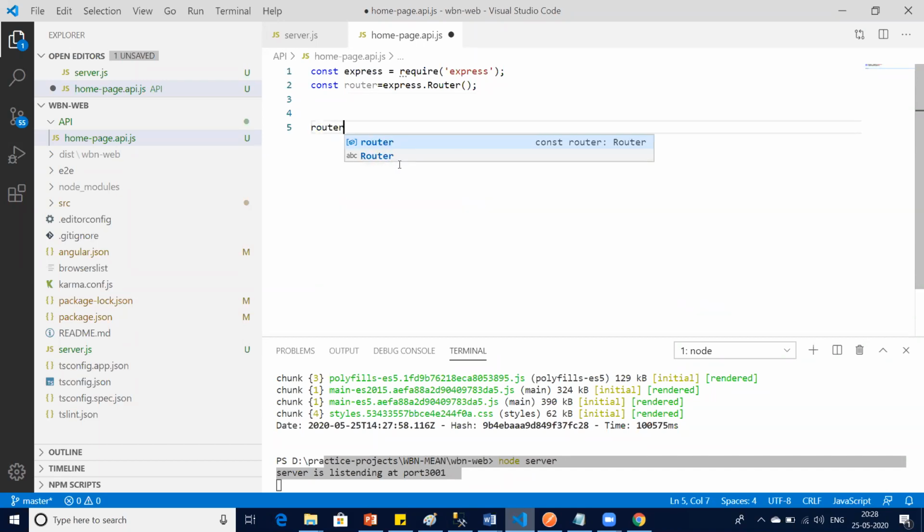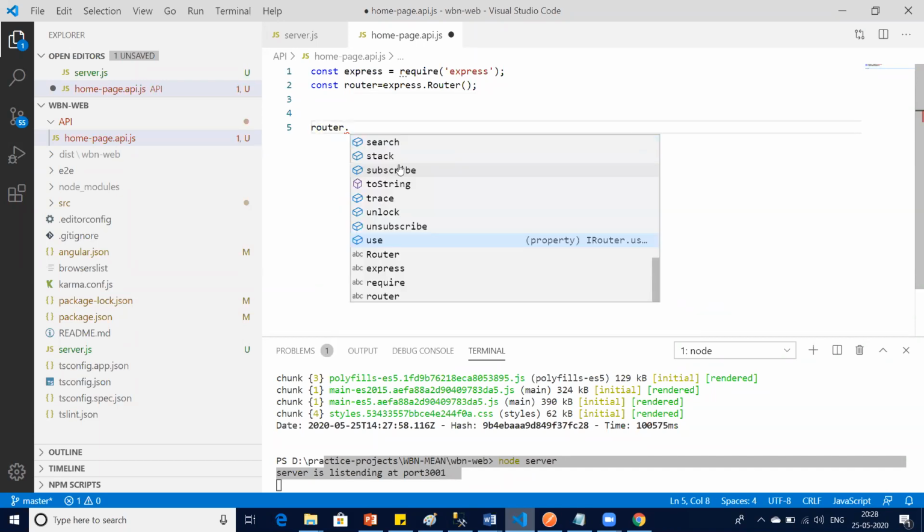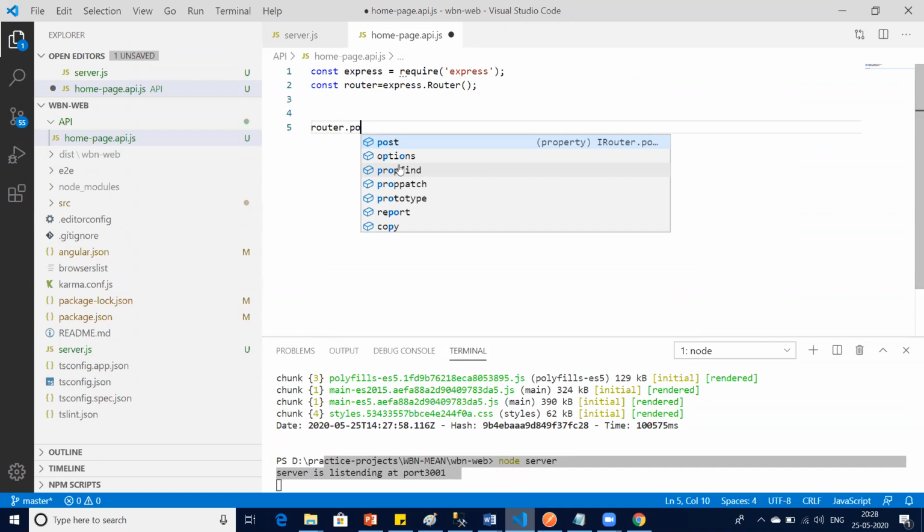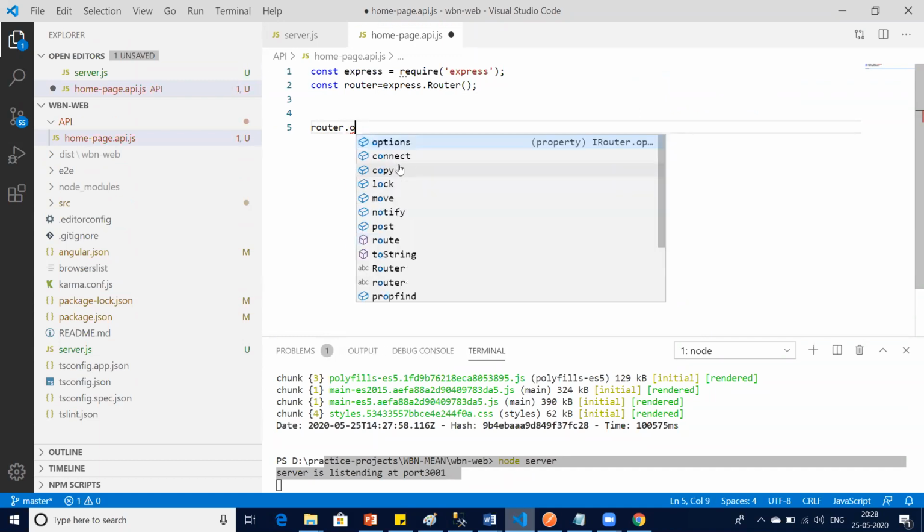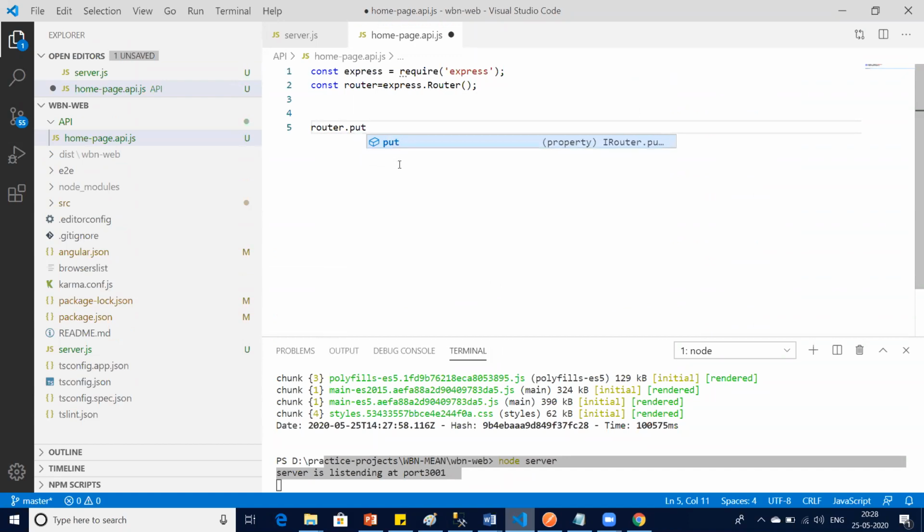Router is basically going to create my API. So router.get. If I say router dot, you can see the post method, the delete method, the put method. Put is to update. Patch is also for update. Get is to get.